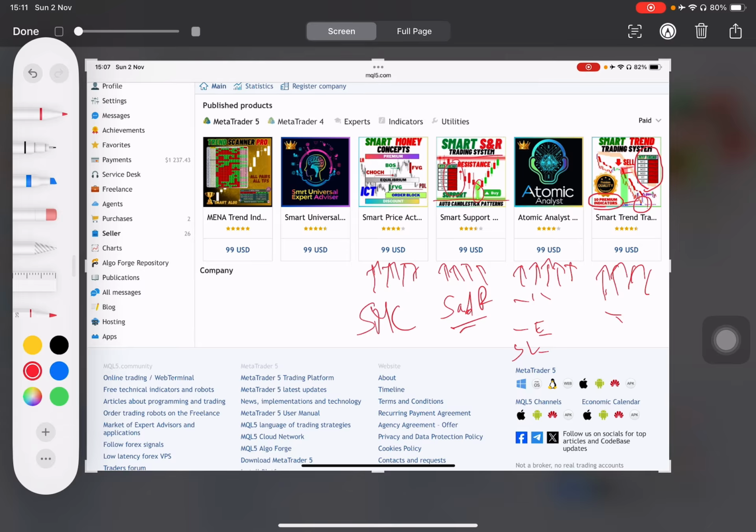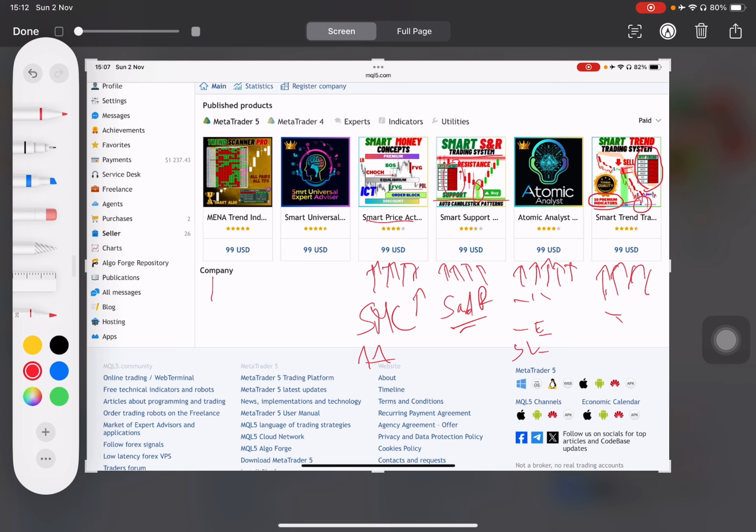Everything that they used to draw on the chart by hand is drawn automatically with precision using smart money concept and smart price action concept. It's very interesting, very easy to use, and you need to explore it if you want to learn smart money concept.